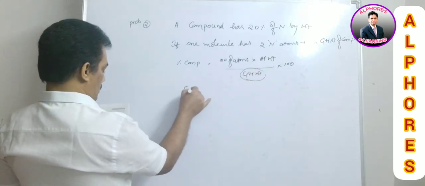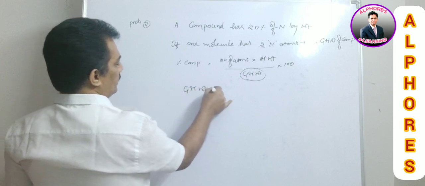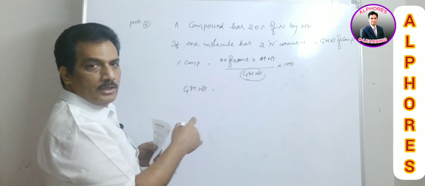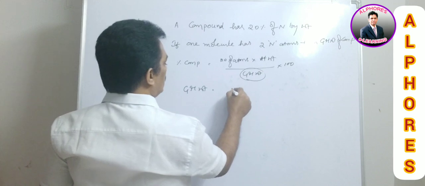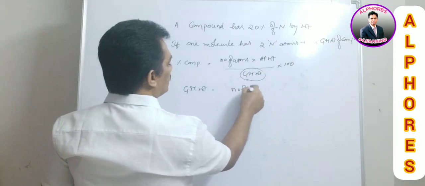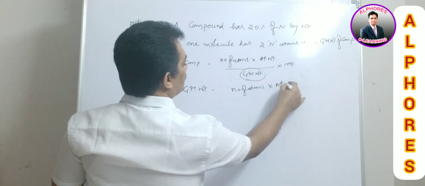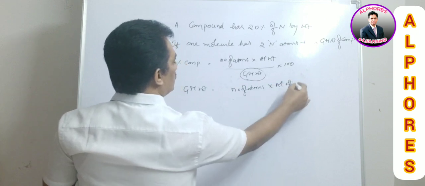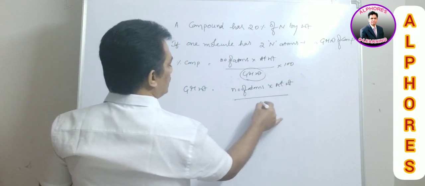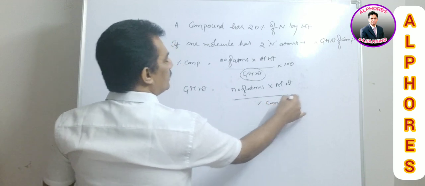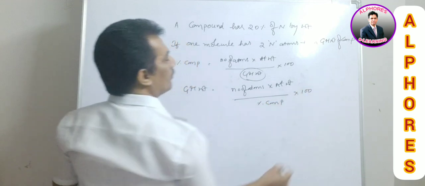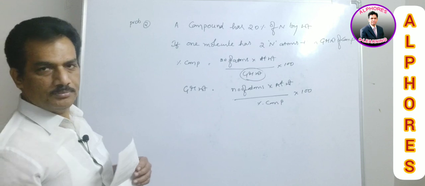Then gram molecular weight is equal to number of atoms into atomic weight by percentage composition into 100. I think now you can solve the question.